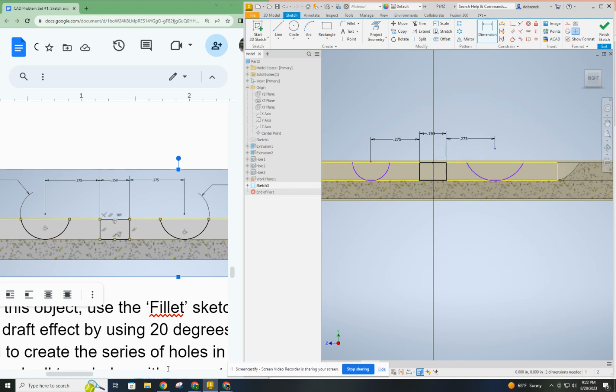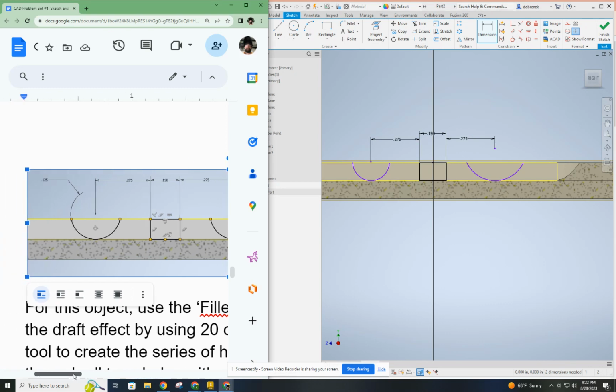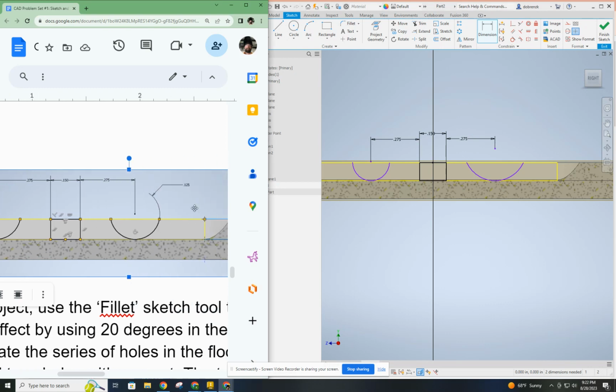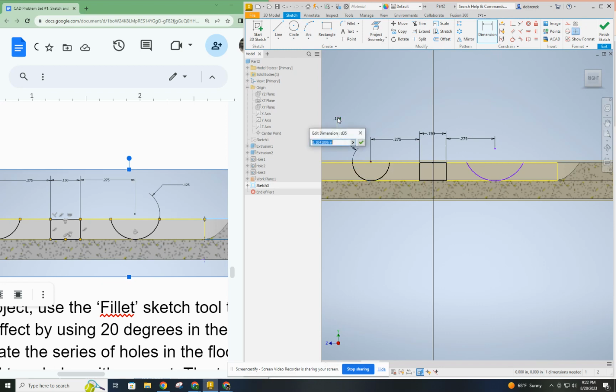All right, now I have the size of these arcs. The left one is 0.125. The right one is 0.125. So that's easy enough to put in. All right. And with that information that I was given, that I replicated, I am now fully constrained. You can click this button if you want to see your constraints.